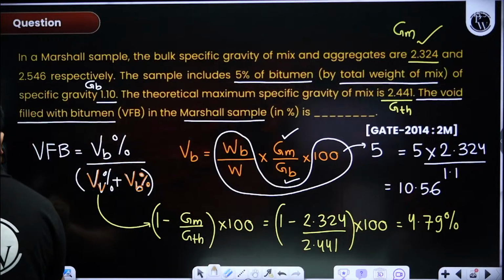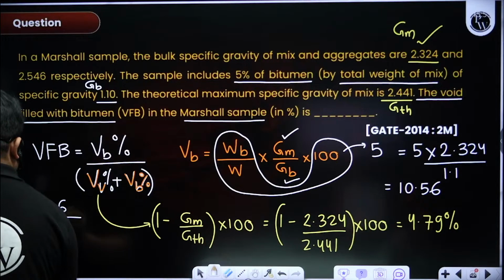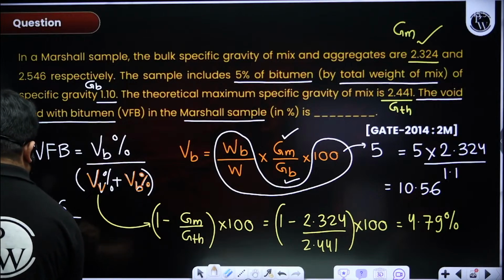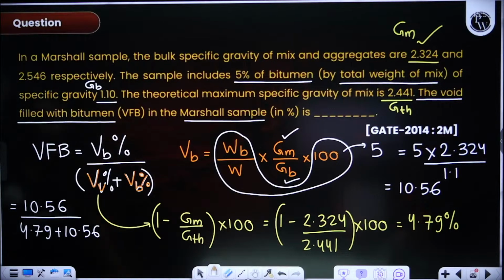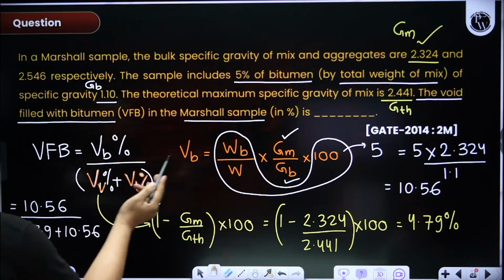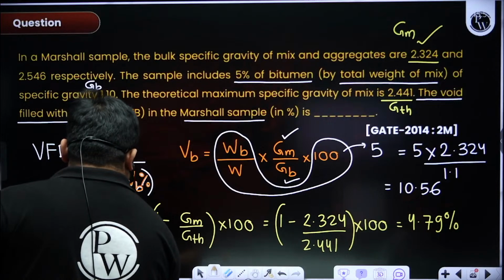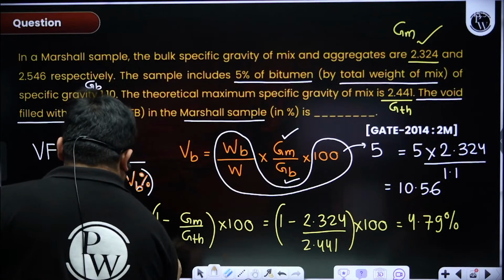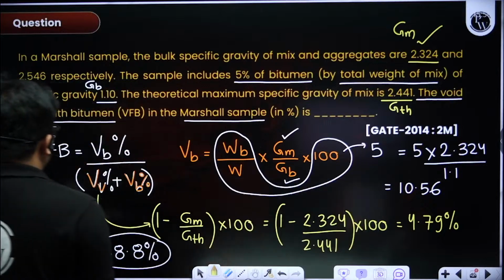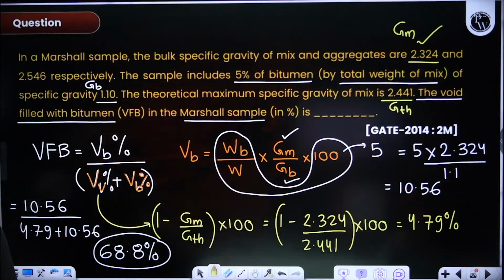Now question over, game over. So this will be 10.56 plus 4.79 plus 10.56. How much are you getting? 68.8 you are getting. It is done. I have not mentioned it here. So 68.8 you are getting. Reverse approach: read the question from the bottom, start searching for the things in the question. It will save a lot of time.